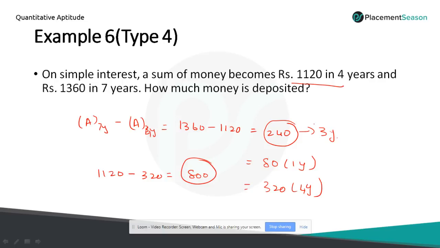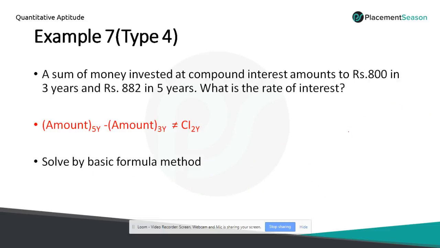The 800 rupees become 1120 in 4 years and 1360 in 7 years. So you can find the principal value directly. The technique which we have used here is: amount of m years minus amount of n years equals simple interest of m minus n years. We use this technique and solve the problem directly. Next, look at one more problem of this type.